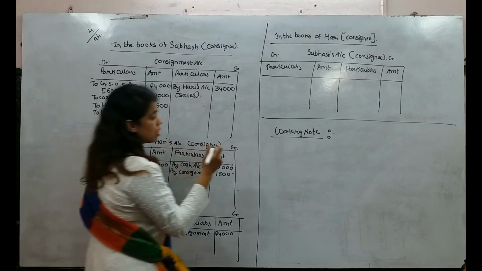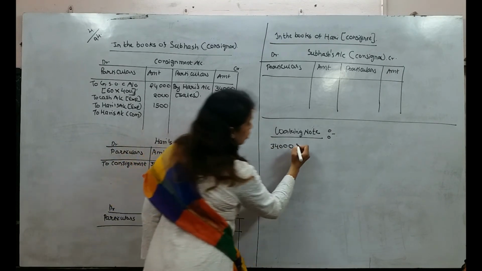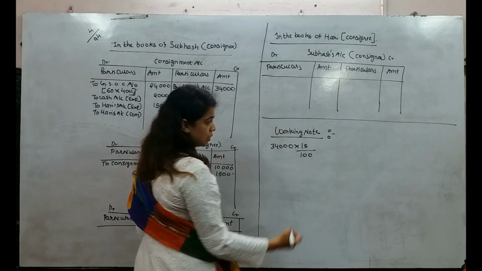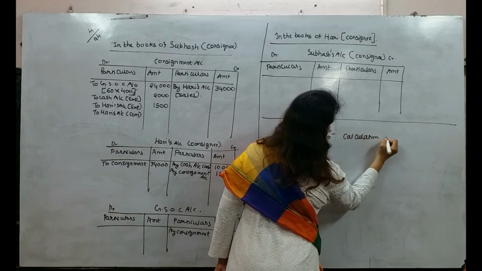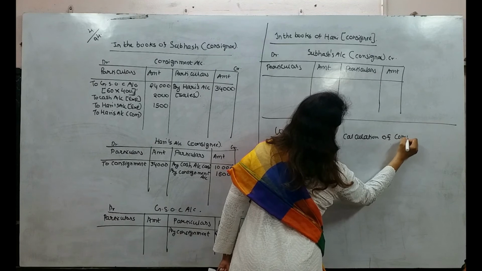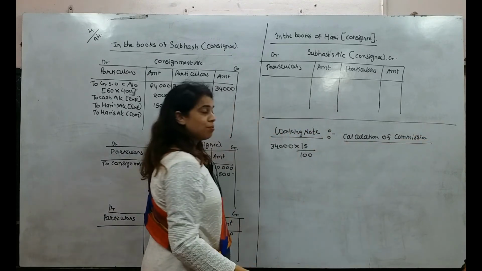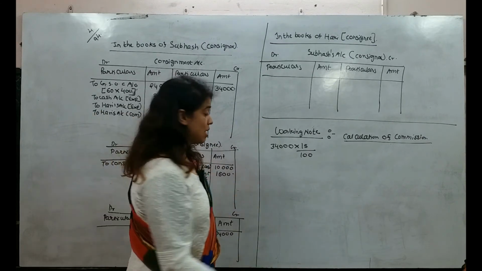Okay, now students understand, 34,000, on 34,000 what is the rate? 15%. Here I am writing calculation of commission. What is the rate of commission? Rate of commission is 15%. So 15% you need to charge on the sales, right?